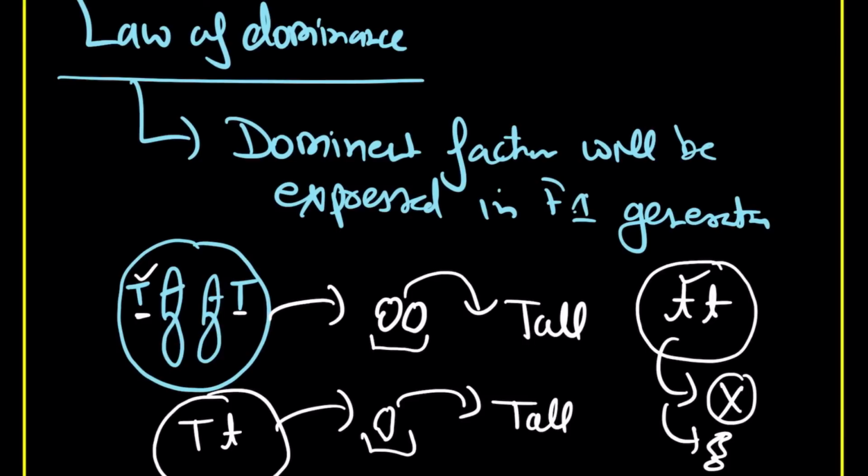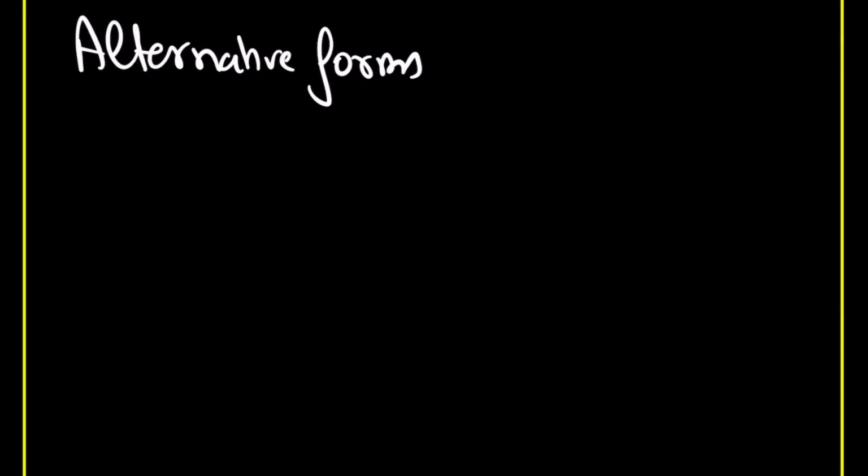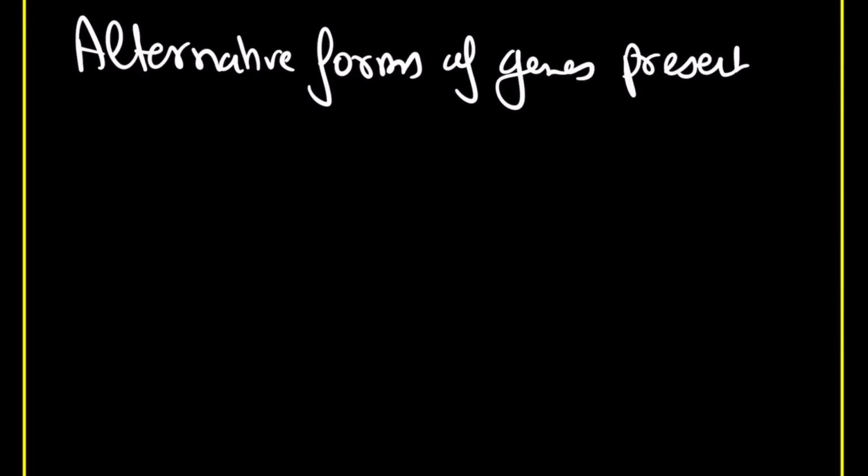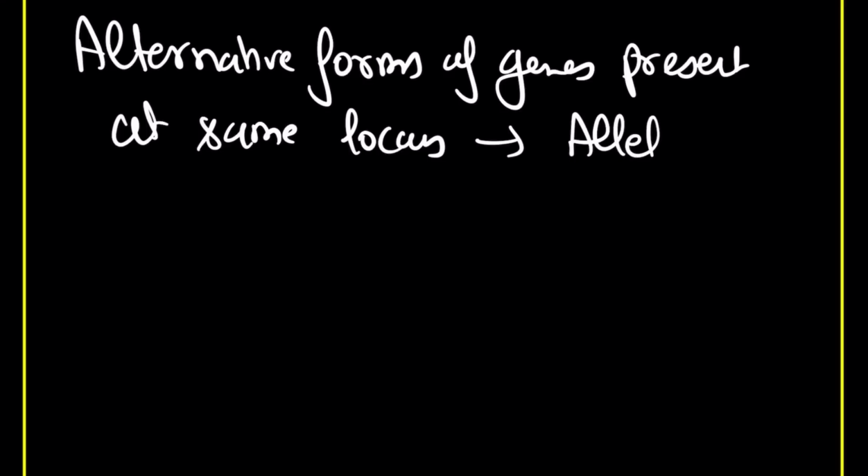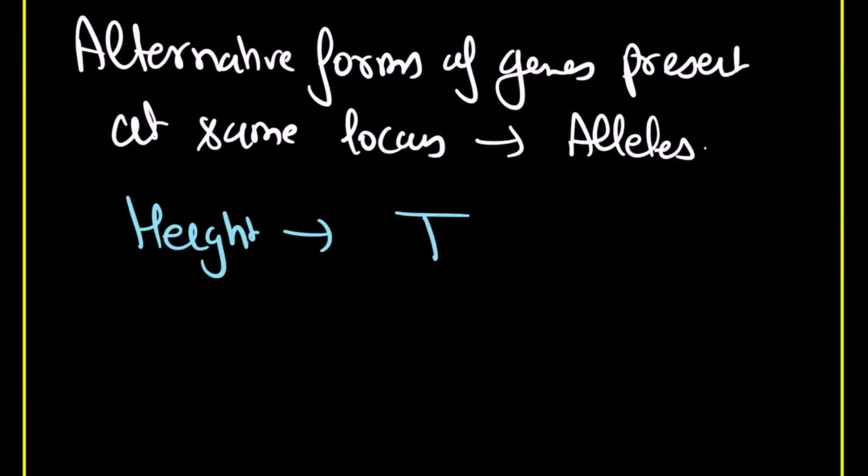And remember, alternative forms of genes present at the same locus are known as alleles. So here the height is being controlled by two factors, one is capital T, another is small t.